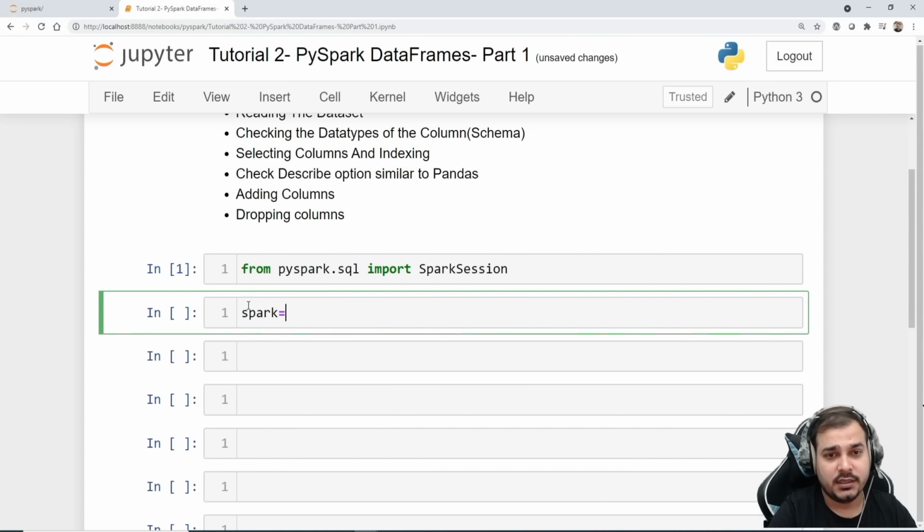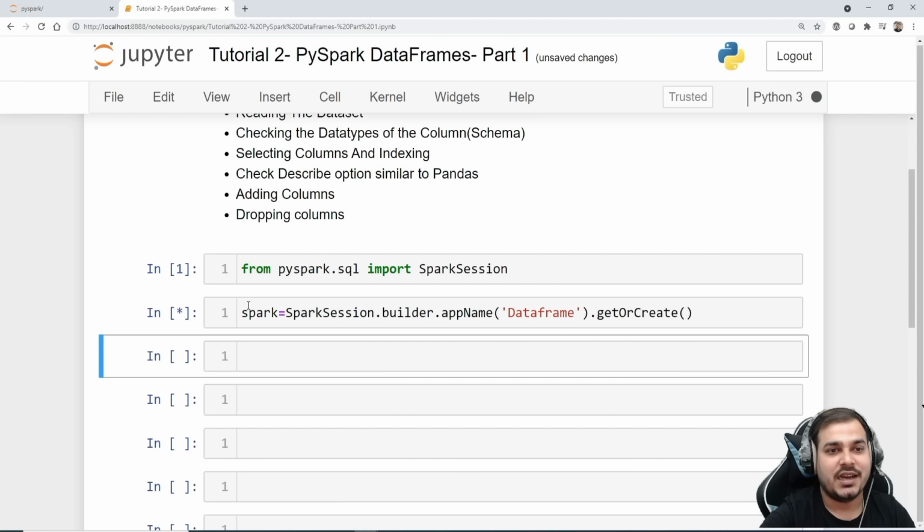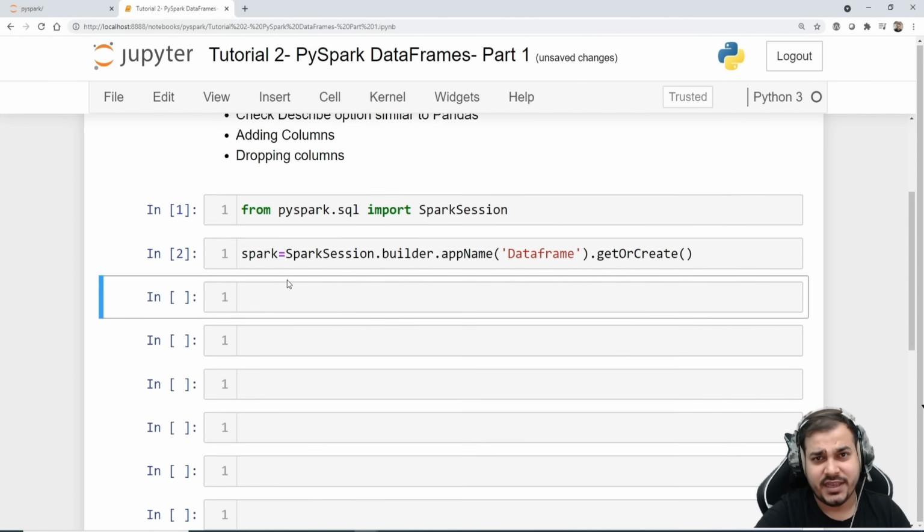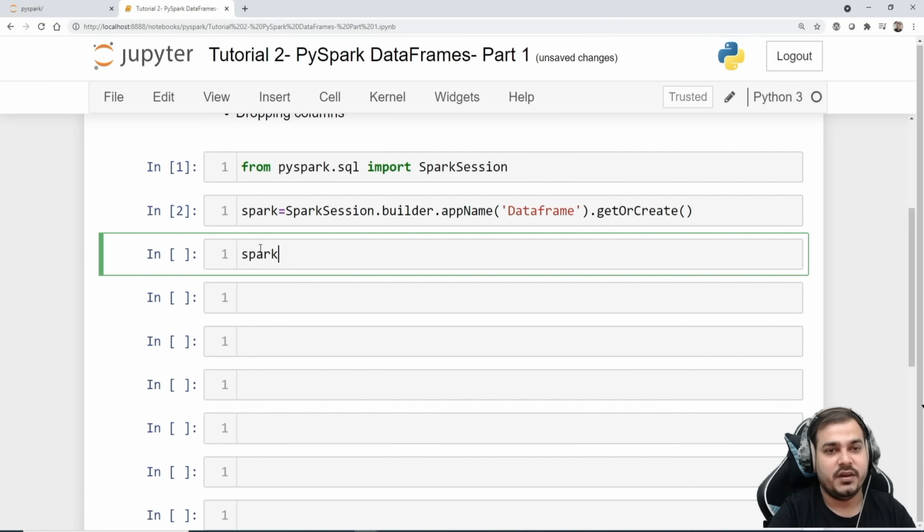So I'll write spark equals SparkSession.builder.appName, and here I'm going to give my app name as dataframe practice, since we are practicing data frames, then .getOrCreate(), and this is how you start a session. If you're executing for the first time, it will take some time, otherwise it is perfect to go.